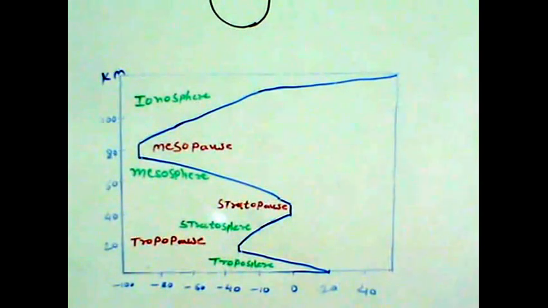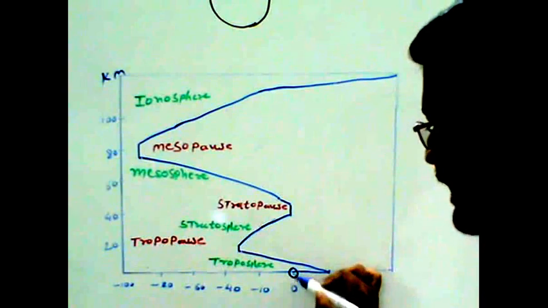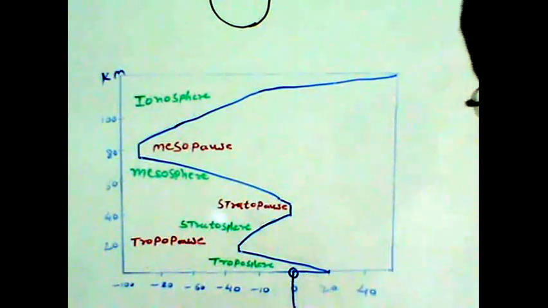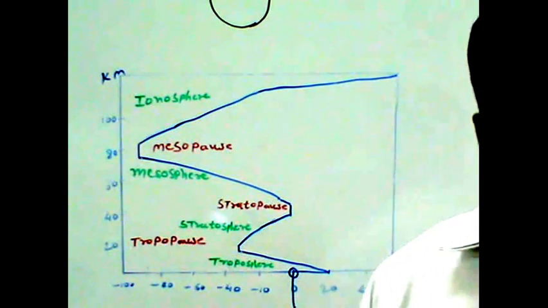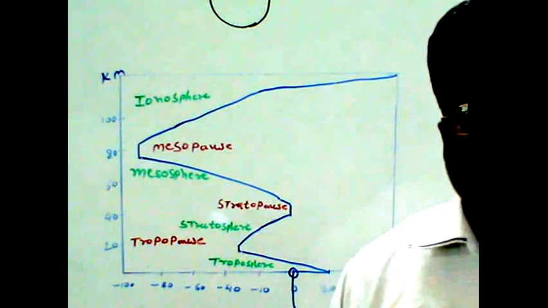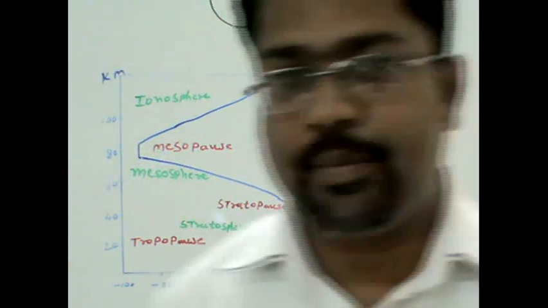But keep in mind, our graph is not starting at 0, 0. This is the zero temperature, I am marking it here. So our graph is not starting at zero temperature. We have to consider negative temperatures to a greater extent. Now, the first part we are considering is the troposphere.